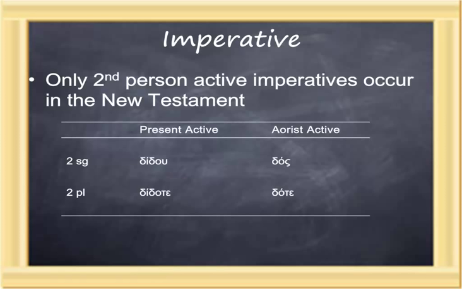I sort of mock Microsoft here, the old Microsoft DOS, and that's how I remember it. Microsoft is always asking you to give them more money. I don't know if that mnemonic device will help you or not, but only the second person active imperatives occur in the New Testament.